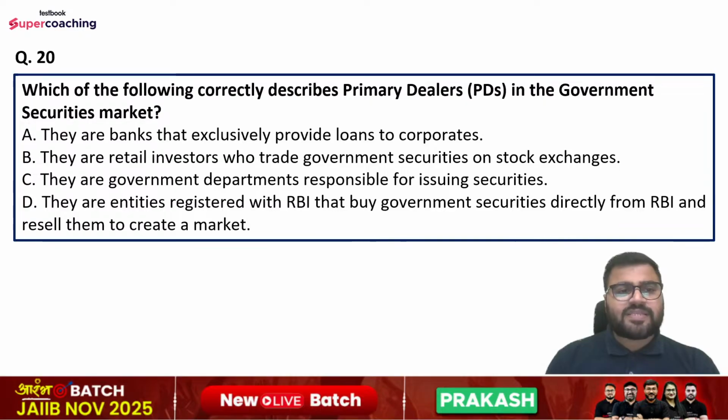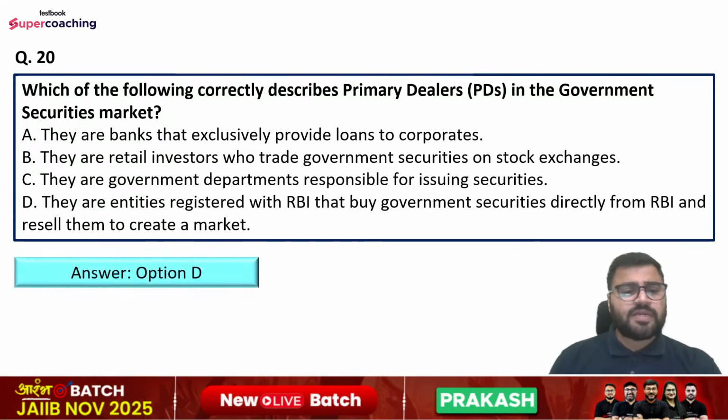Question number 20th. Which of the following correctly describes primary dealers in the government securities market? Options are: they are banks that exclusively provide loans to corporates. They are retail investors who trade government securities on stock exchanges. They are government departments responsible for issuing securities. They are entities registered with Reserve Bank of India that buy government securities directly from RBI and resell them to create a market. So right answer is option number D here.